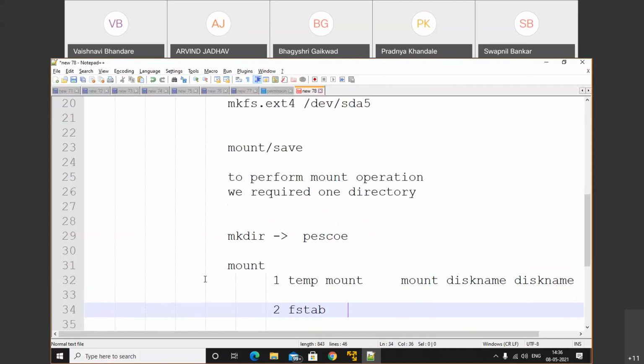The fstab file is present in /etc/fstab. Okay, the location of that file is /etc/fstab.